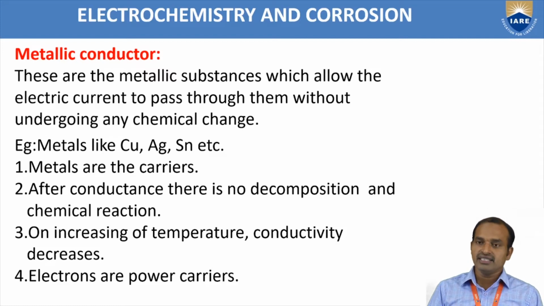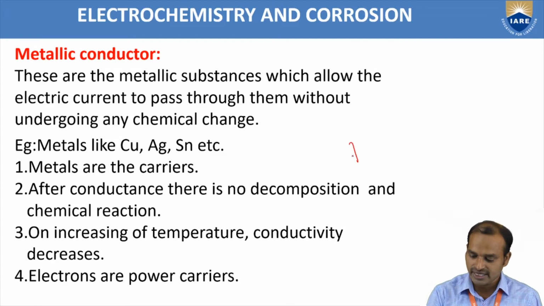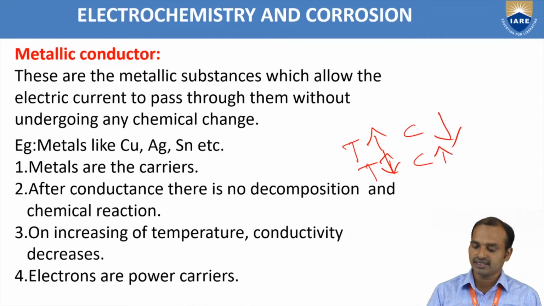Next point: on increasing temperature, the conductivity decreases. When temperature increases, conductance decreases; when temperature decreases, conductance increases.